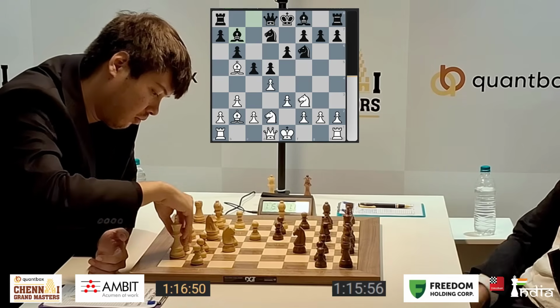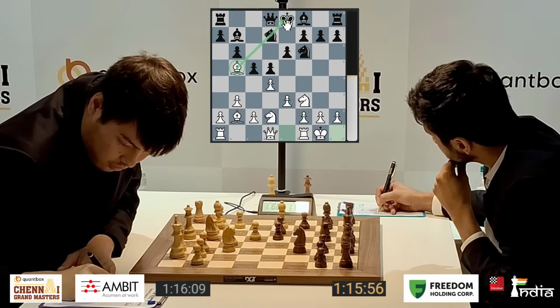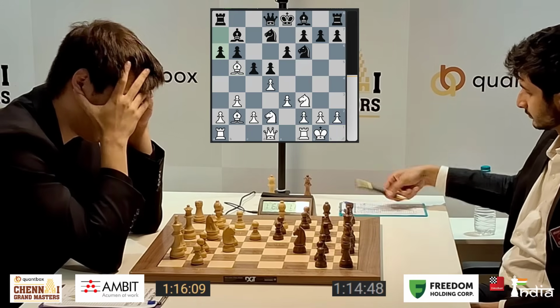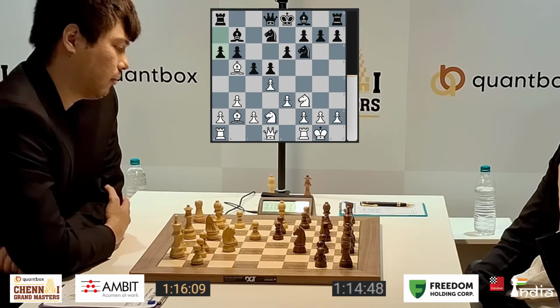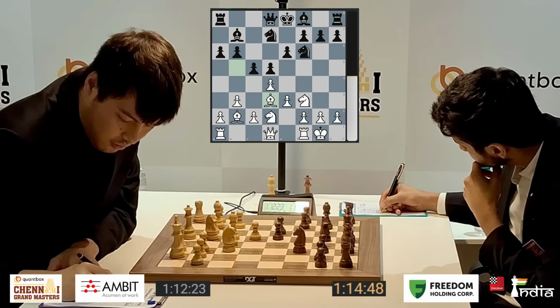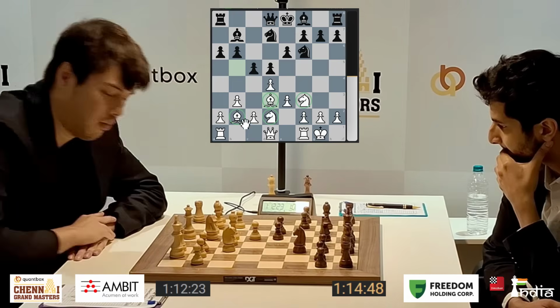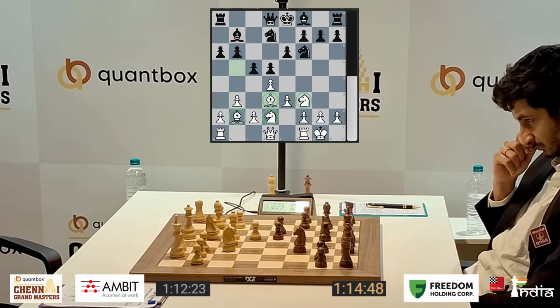Very interesting, this move, bishop b5, because what is the bishop doing here? Can I just kick it away with a6? That's exactly what Vidit does. He questions the bishop's presence on b5, and the bishop goes back to d3. So we have a standard position for white: the knight on f3, the knight on d2, bishop on d3, and bishop b2. Where is black going to develop his bishop?